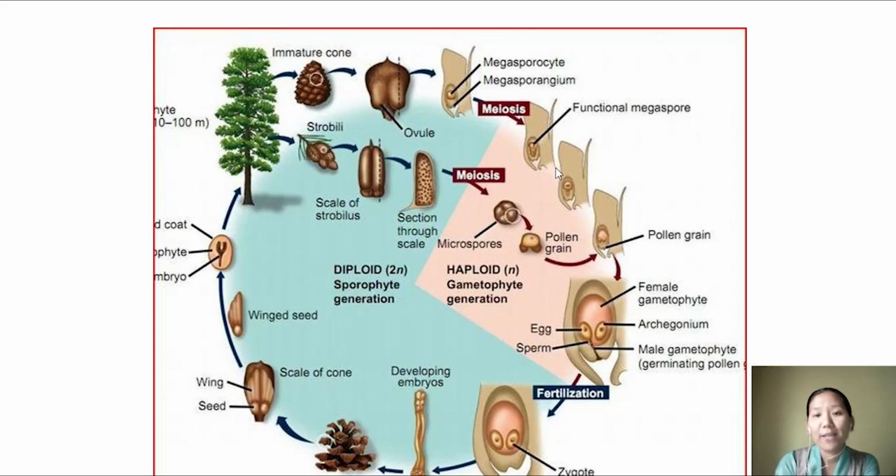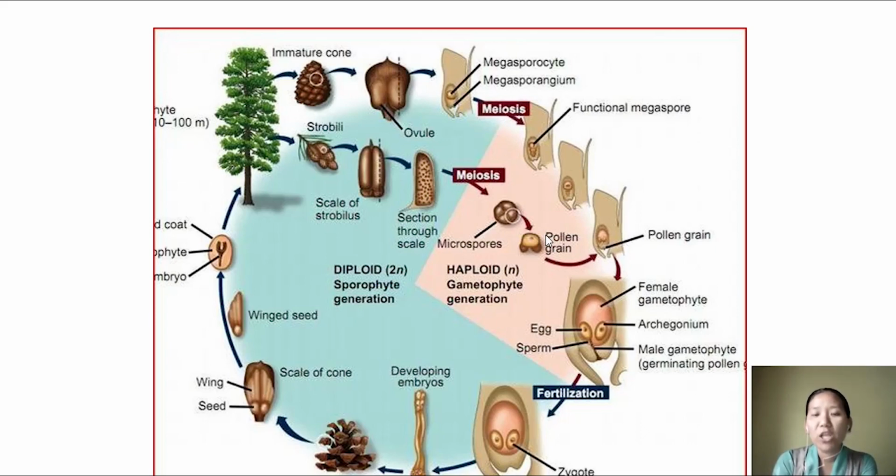So here, unlike the female megaspore, where 3 will degenerate and only 1 is functional, in the case of the male you can see all the 4 microspores are functional, and each one will develop into a male gametophyte, that is a pollen grain. And once these pollen grains are released from the plant and transferred onto the female cone, towards the mouth of the ovule, we call it pollination.